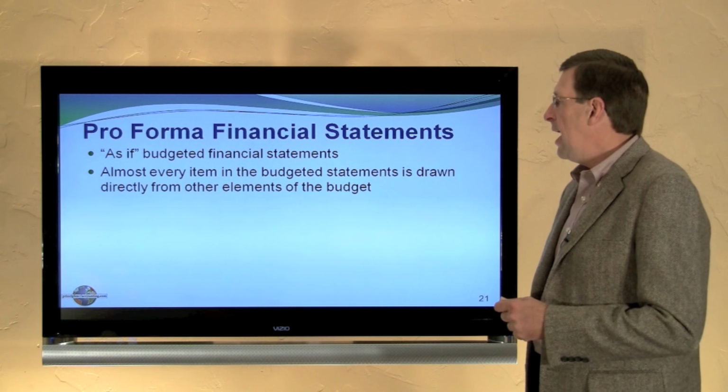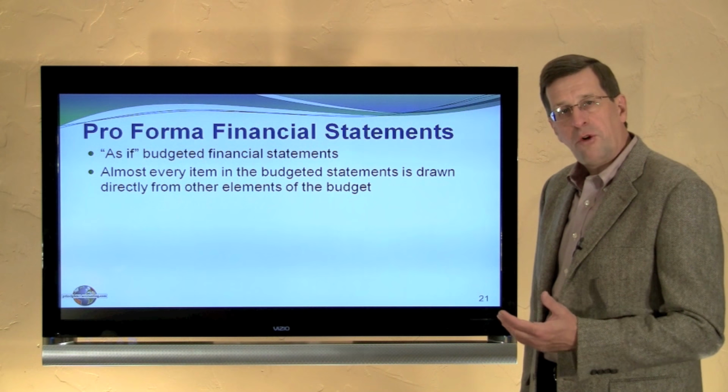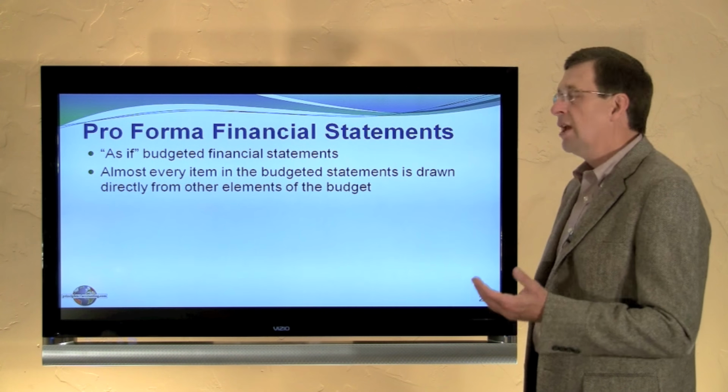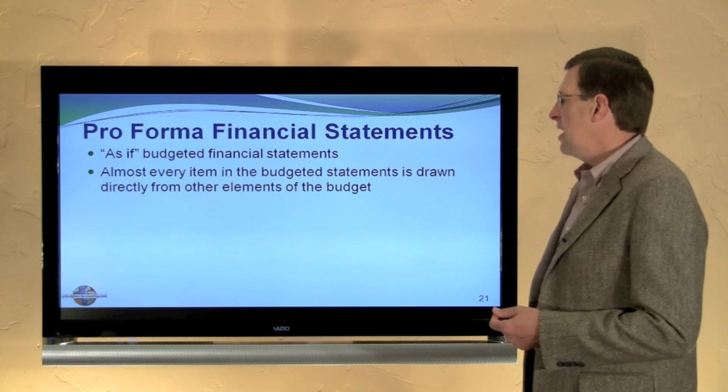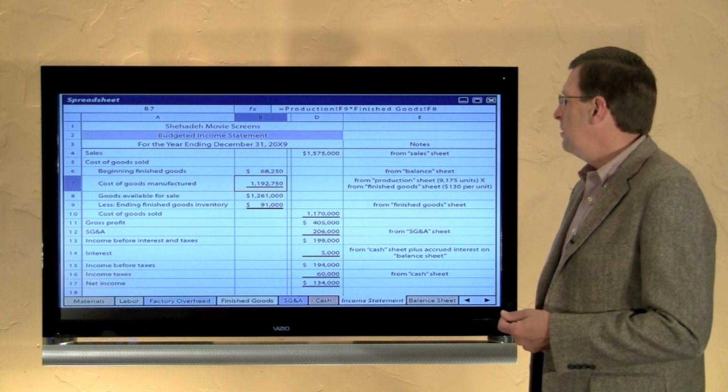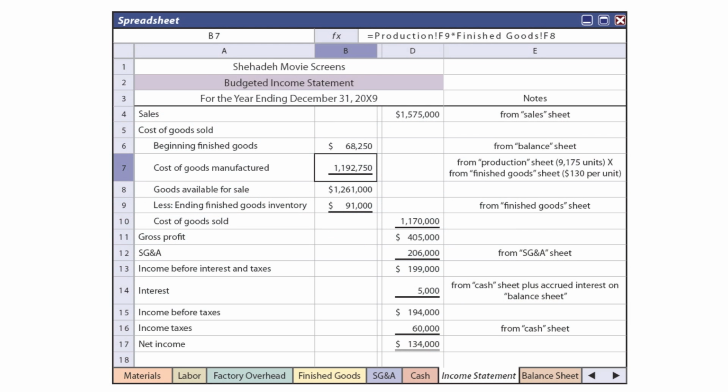The budgeted income statement and balance sheet are called pro forma or as-if financial statements. Almost every item in the budgeted statements is drawn directly from some element in the budget. Again, this becomes fairly complex, but here's the budgeted income statement for the period, and we know that we're going to have sales for the year of $1,575,000, less our various expense categories, all drawn from components in the budget.